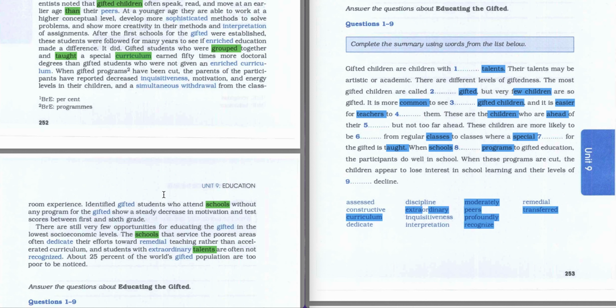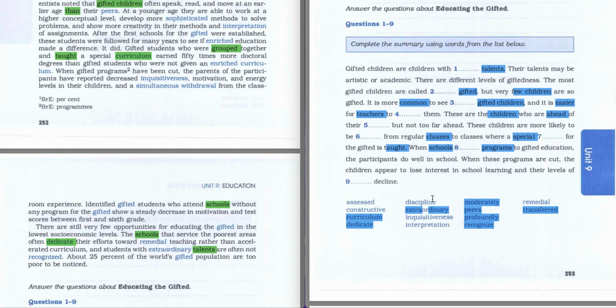The schools that serve the poorest areas often dedicate their efforts towards remedial teaching rather than accelerated curriculum, and students with extraordinary talents are often not recognized. So of course they all dedicate. In that case, the answer to the eighth question is going to be dedicate. I'm going to highlight it here.